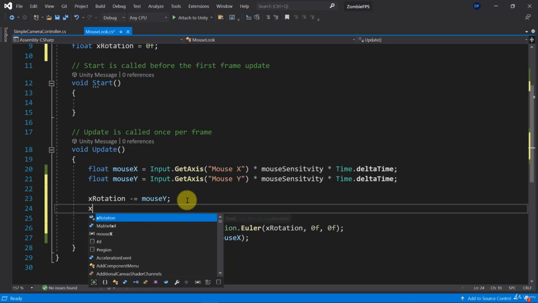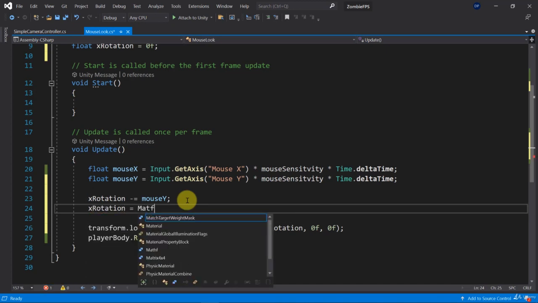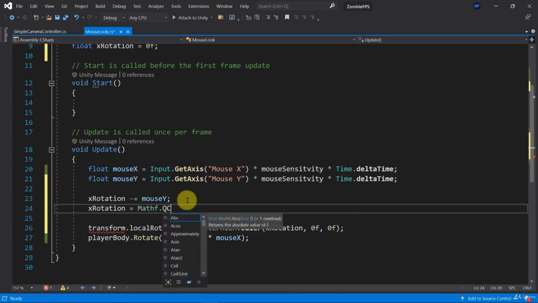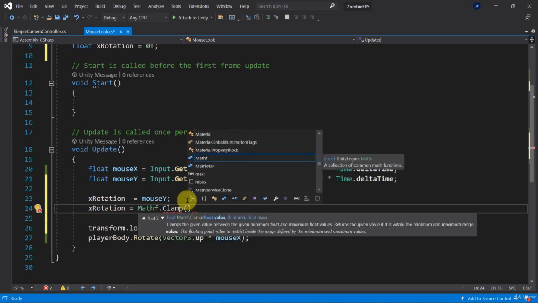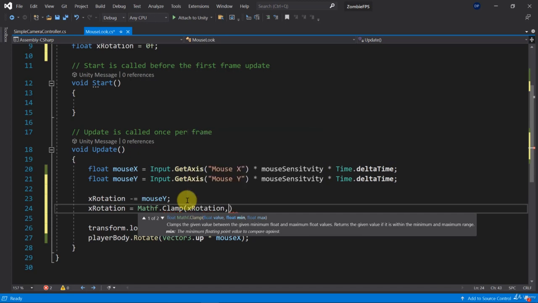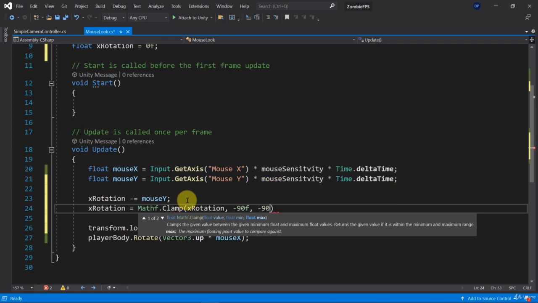So let's take the x rotation that we have here and let's clamp it. And it's as simple as using the Mathf struct, which has this Clamp method. What this Clamp method needs is, first of all, the input, which is the value, and that's going to be our x rotation, and then the limiting values that you want to use, so the minimum and the maximum values.